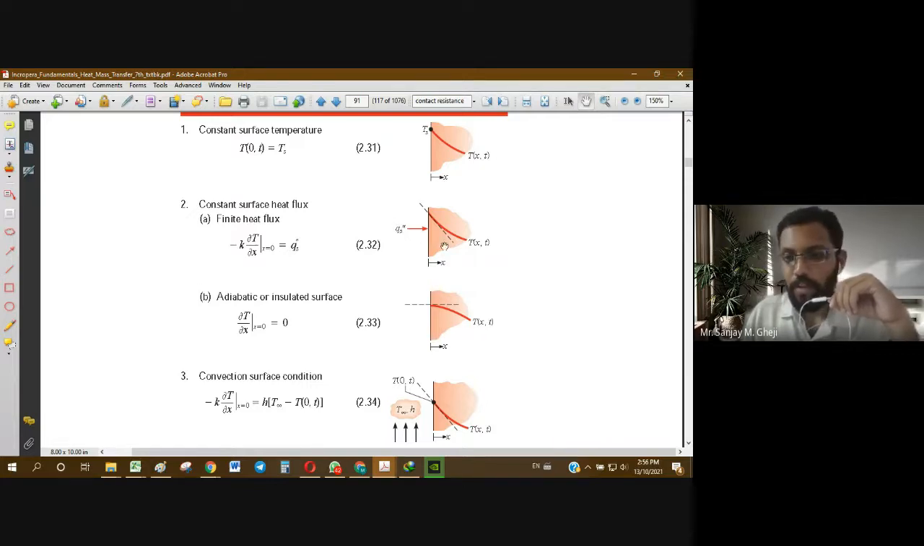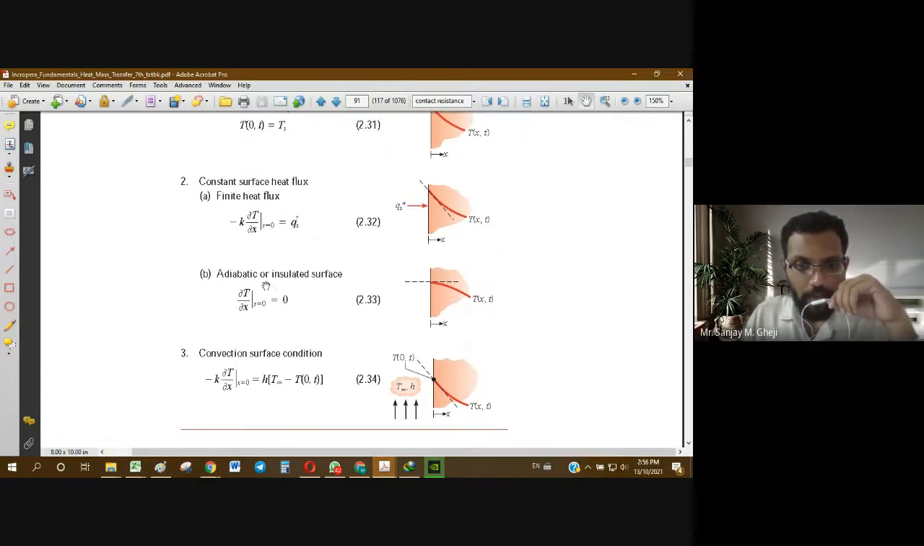So this is given by Fourier's law at this face, where dT/dx at x equal to 0 must be known. So minus k dT/dx is equal to the heat transfer rate or heat flux at the boundary.